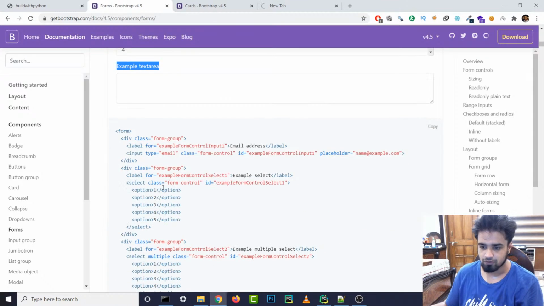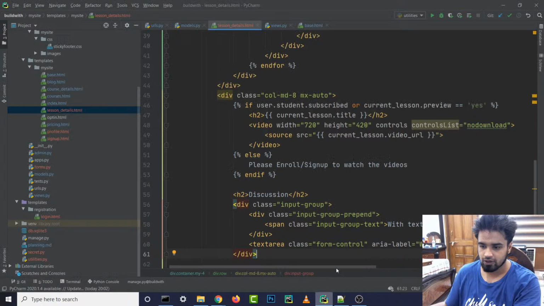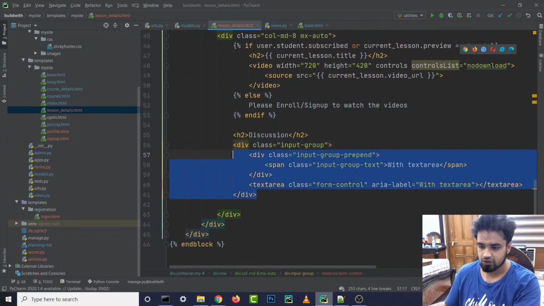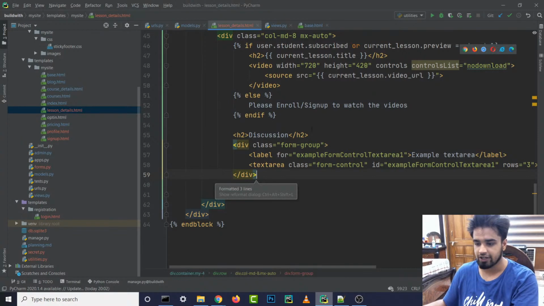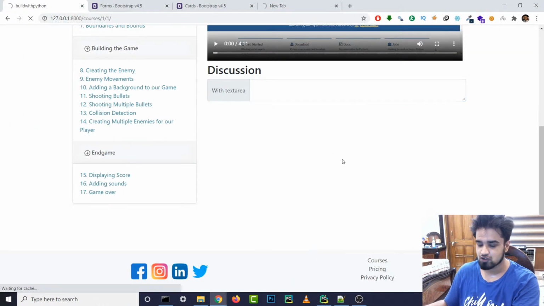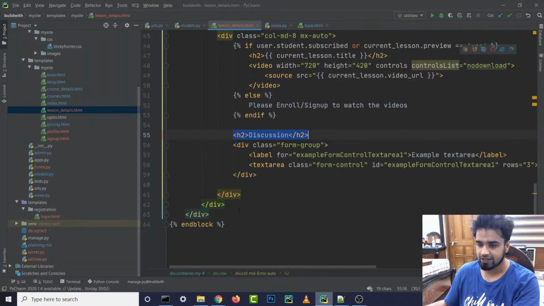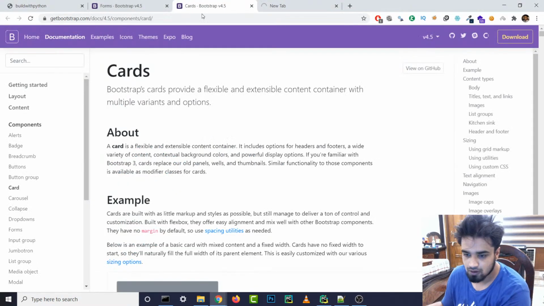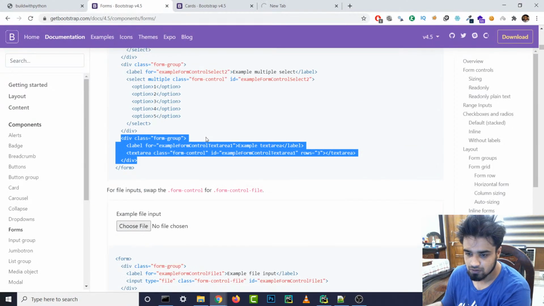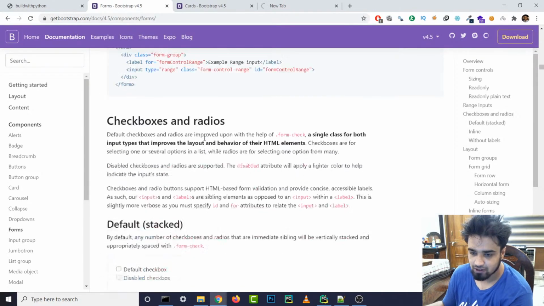Oh, this is the one that we want. Perfect. We just need this simple text area. All right, so we can paste this here. I'm really bad with front end, guys. So if you have any helpful things that you want to tell me, feel free to suggest it, like how I should handle the UI and everything, because I'm not really good with it. All right, and then I think we also need a submit button for this thing. Let's see if there is some other example that is a little bit better.